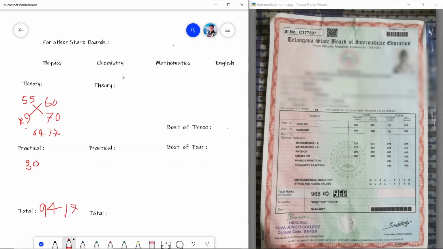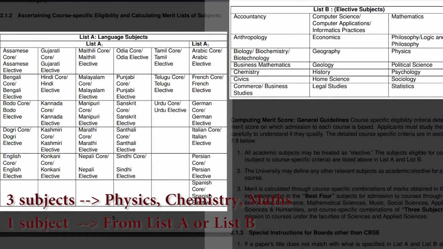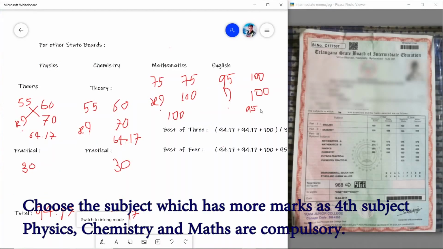Similarly, we have to calculate the chemistry marks, mathematics and English. For the best of 4 subjects, you have to opt any of these subjects which are mentioned in this list A or B. If you select any subject which is not in this list, you will have a mark deduction. I will tell that in the next step.